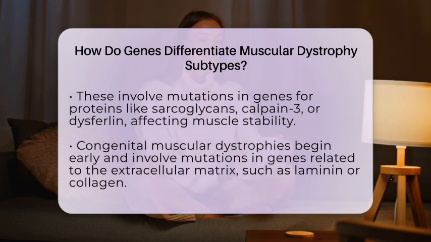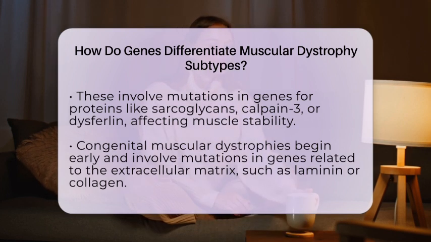There are also conditions like Emery-Dreifuss muscular dystrophy, which involve mutations in genes that affect the nuclear envelope, the protective layer around the cell's nucleus. Mutations in the EMD gene on the X chromosome or the LMNA gene on chromosome 1 lead to problems with muscle contractures, weakness, and sometimes heart issues.